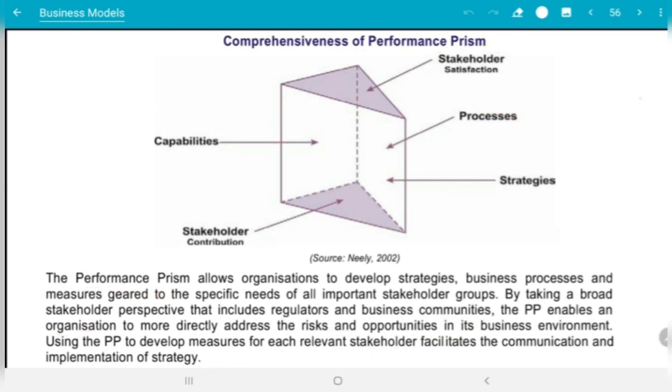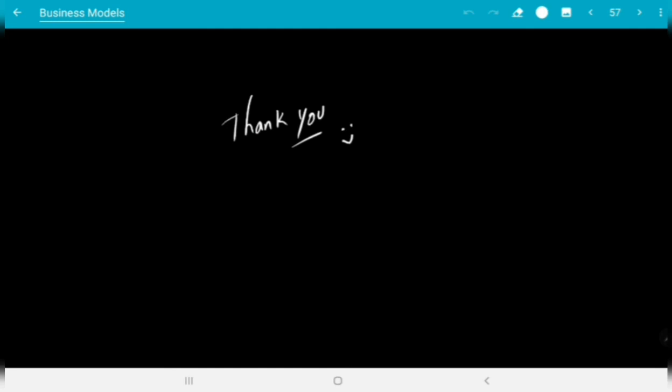So in this way we have identified the needs of a wider range of stakeholders, what they need, how we are going to satisfy them, how the stakeholders are contributing, how the organization is adapting the strategies using the capabilities and process, people, technology, infrastructure. So this is the performance prism model. Hope you understood the concept.